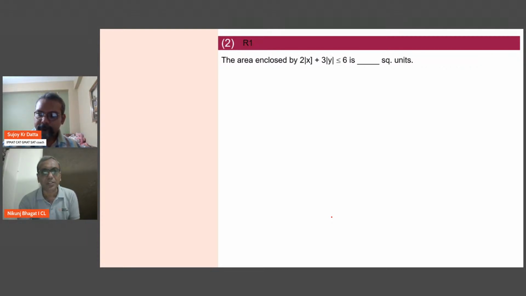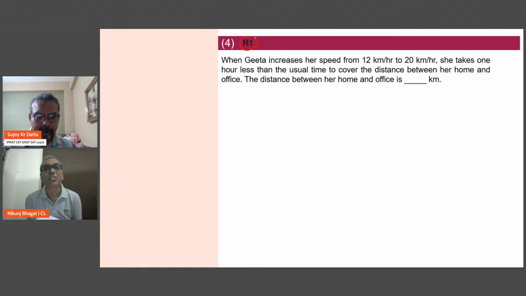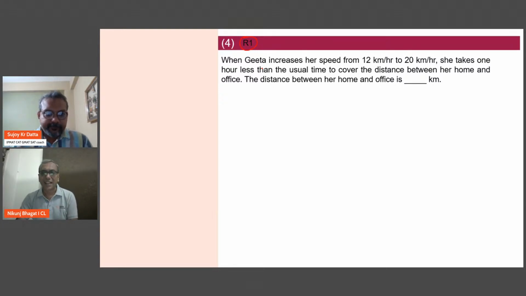So I'll start with question 4. What I have done is, if you see here, I have marked every question with an R1 or an R2 or an R3. R1 means that I need to attempt this question in the first shot very quickly. R1 means the easiest ones I should have definitely attempted. R2 will be the ones which will take some extra time.